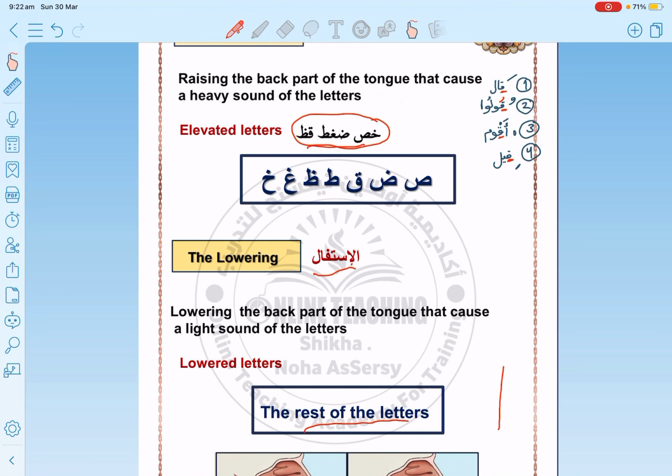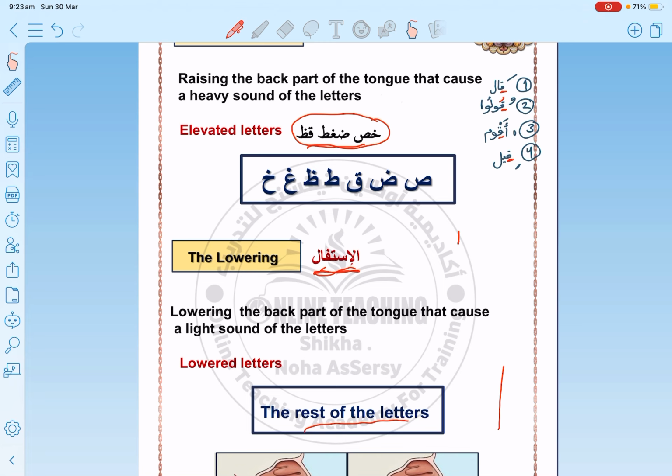Okay, so these letters, خص ضغط قظ, are the letters of الاستعلاء, and the rest of the letters other than خص ضغط قظ are حروف الاستفال. And as we mentioned before, there is a group in between, part-time heavy and part-time light. The scholars of the Quran didn't give it a name. This is alif, lam lafz al-jalala, and ra, 3 letters in between, sometimes heavy and sometimes considered light. We explained before the rules of lam lafz al-jalala, and the rules of ra. We're going to do the alif today.